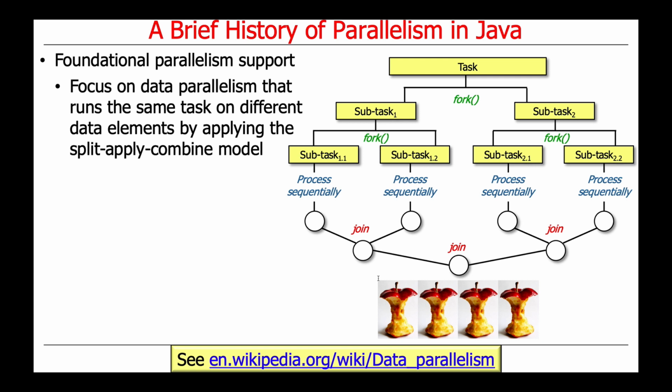And the fork join pool supports this by taking a big task and forking it into smaller tasks, running all those smaller tasks in parallel, and then joining them together, just like we talked about before. So this is the canonical realization of fork join processing, or parallel computing with that split, apply, combine paradigm we talked about before, just done with Java.